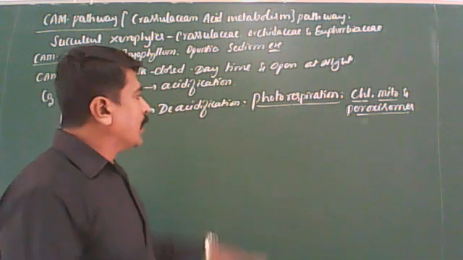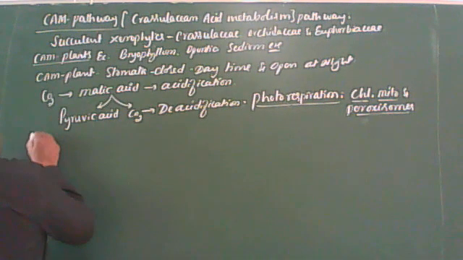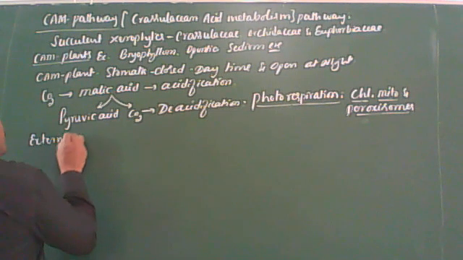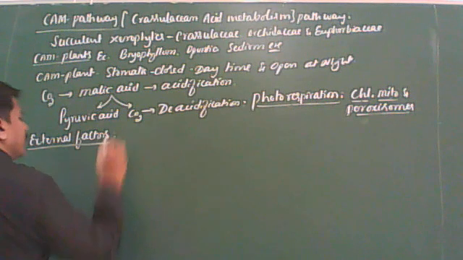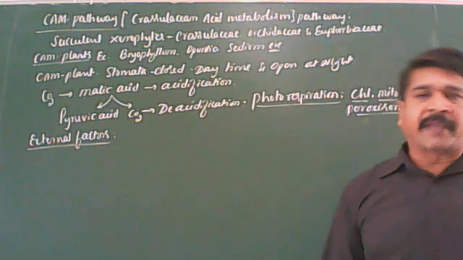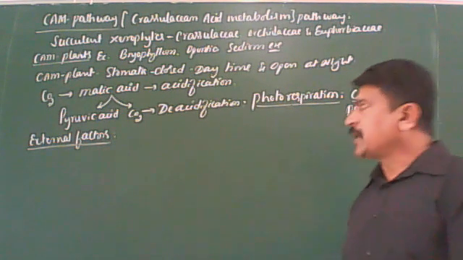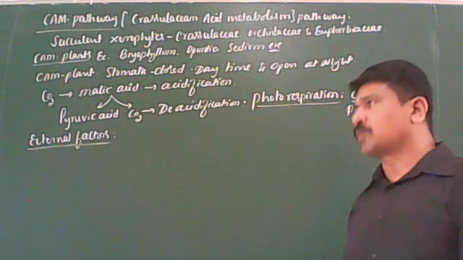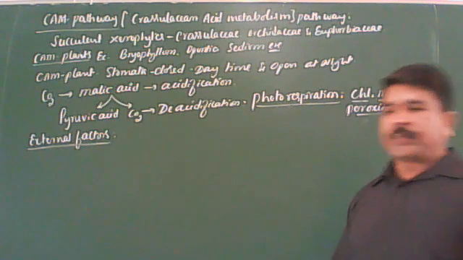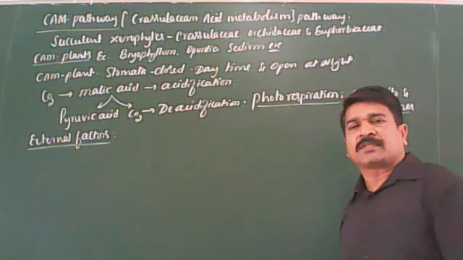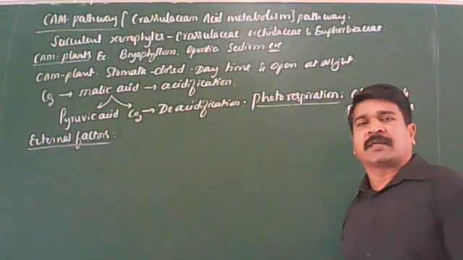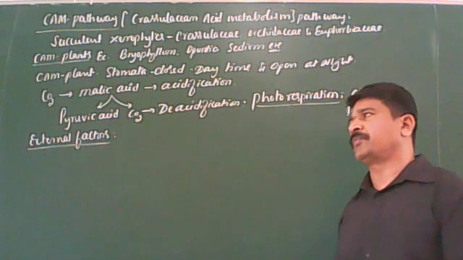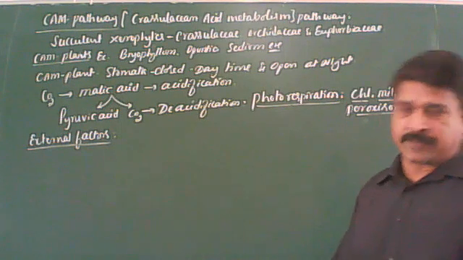Clear? Okay. Now let us come to the external factors affecting the rate of photosynthesis. One by one we are going to discuss. Usually there are two kinds of factors which influence the rate of photosynthesis in green plants. One is the external factors, also called environmental factors. Another one is the plant factors.